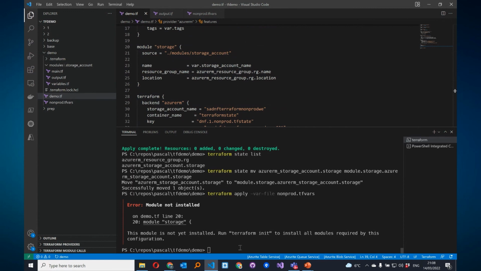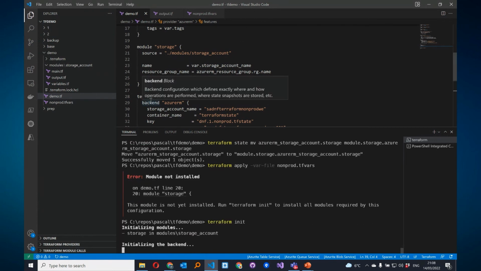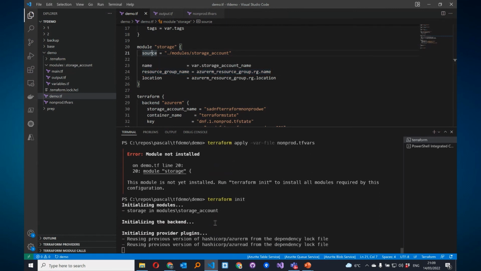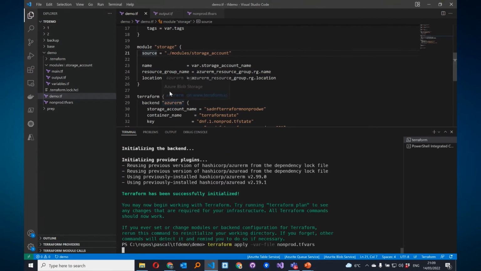Again, I have added a module, so we have to initialize Terraform again. So you have to initialize again when you change the provider, the backend, or the modules. Okay. And now you can apply, and there will be no changes.